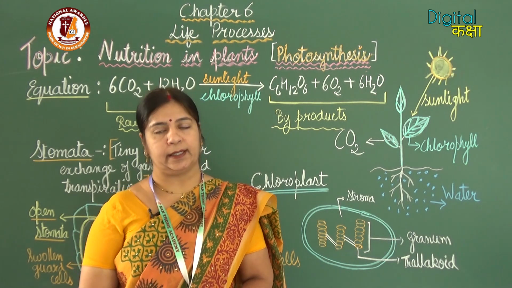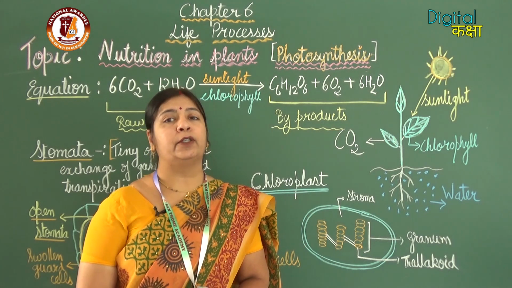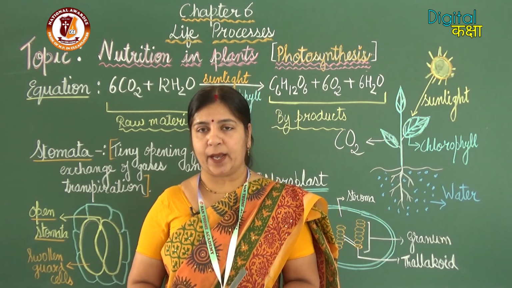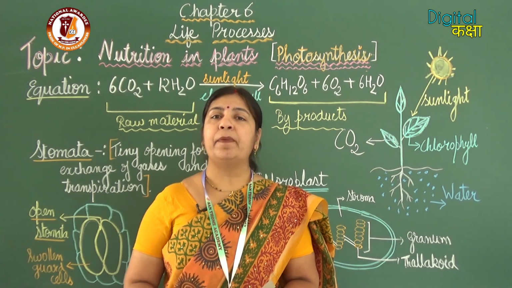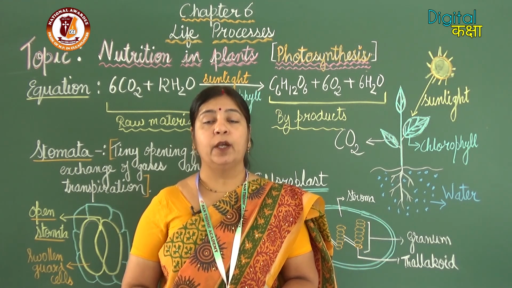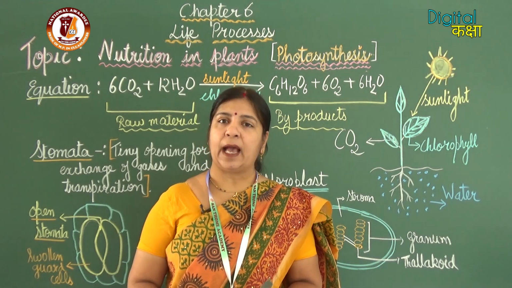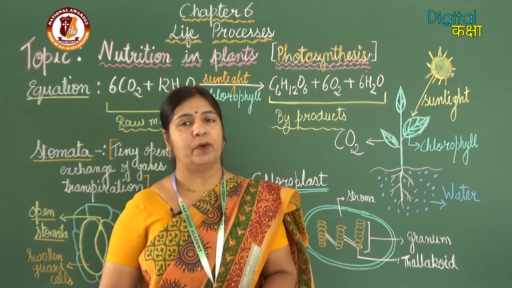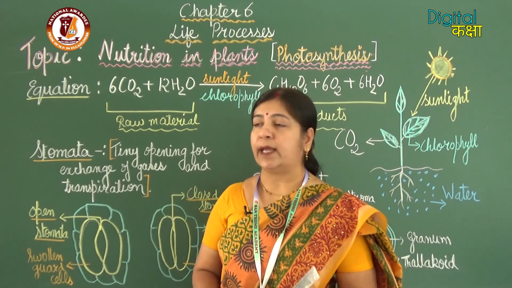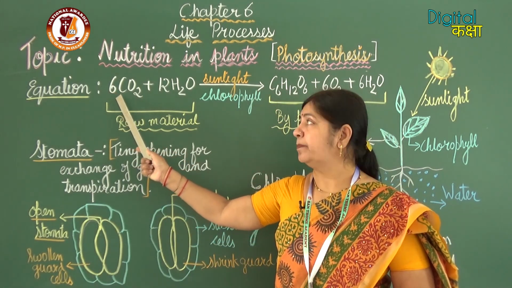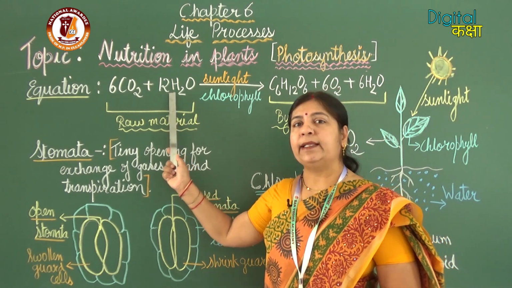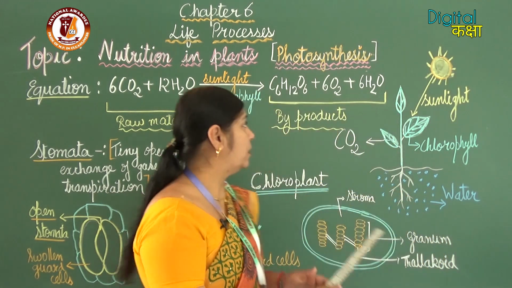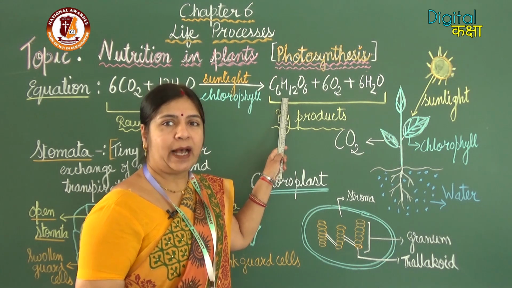So what is photosynthesis? It is the process during which plants prepare their own food using carbon dioxide and water, in the presence of sunlight and chlorophyll, to produce glucose, that is the carbohydrate.